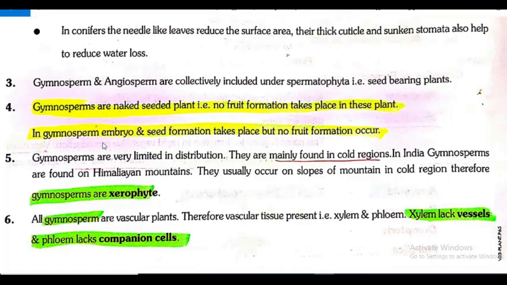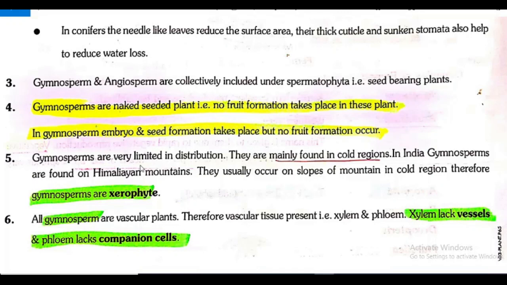In gymnosperm, embryo and seed formation takes place but no fruit formation occurs. That's why they remain exposed.